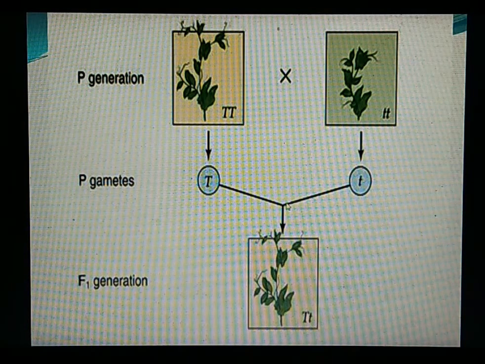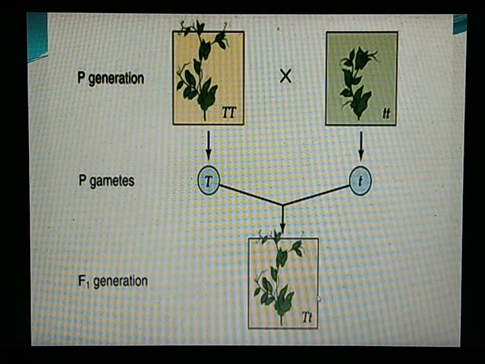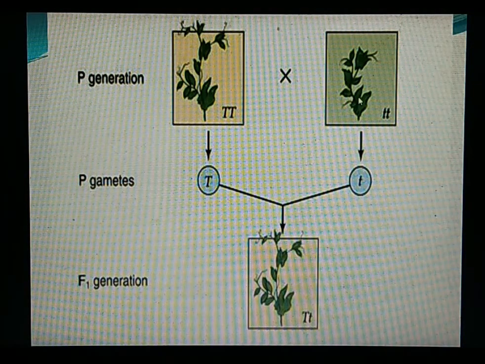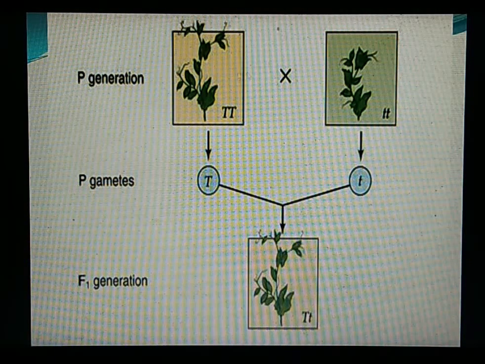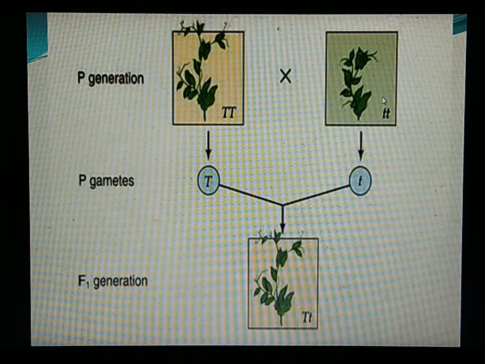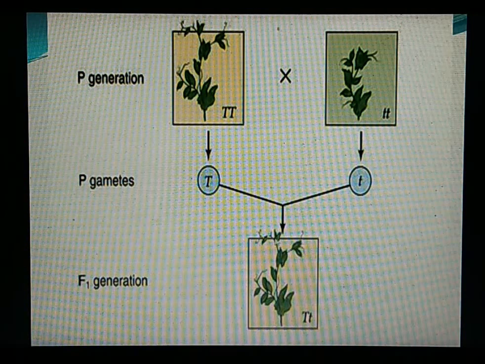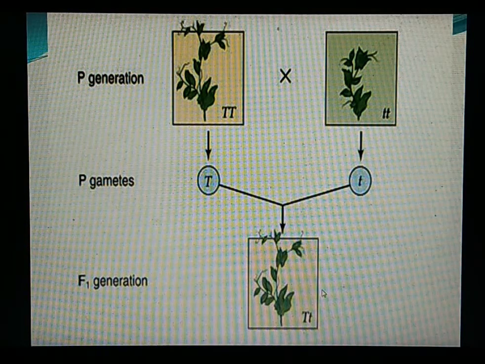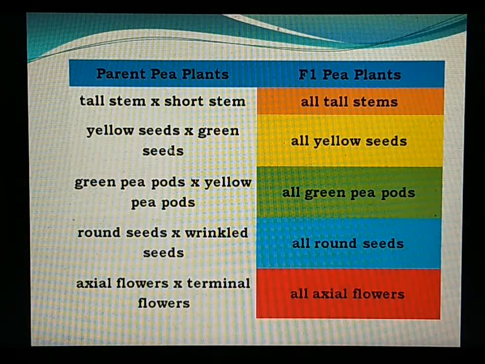And he noticed that in the F1 generation, all the tall plants that were formed resembled one of the parents. So he thought that when two plants having contrasting forms are crossed together, the phenotype of the offspring will resemble one of the parents, and only that characteristic will be expressed in the F1 generation. He carried out these experiments again and again, and he got the same result. He tried this experiment with other traits too.